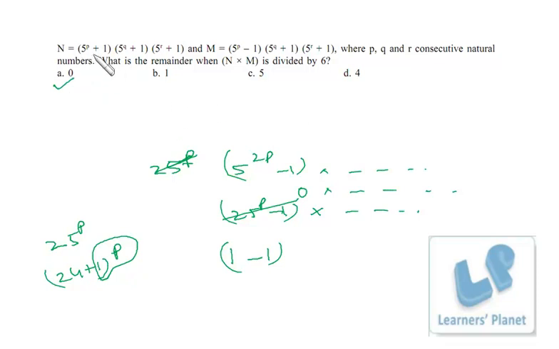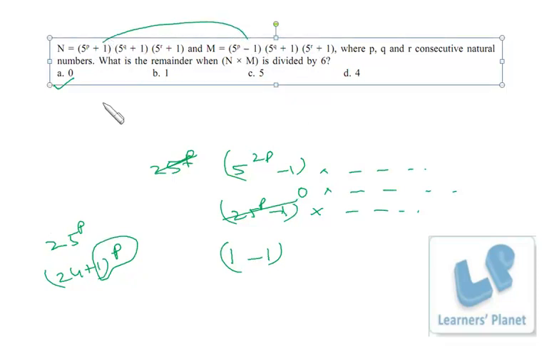I just explained 5 raised to P plus 1 into this, because you are multiplying both the terms, I am just combining these two. So 5 raised to P plus 1 into 5 raised to P minus 1 into the remaining numbers, right? So in this case it will be 5 raised to 2P minus 1, that is a plus b into a minus b format, so that's a squared minus b squared. So 5 raised to 2P can be written as 25 raised to P minus 1, right? So 25 raised to P, if it is divided by 6, the remainder is 1. So this 1 minus 1, the final remainder is 0. So if 0 is multiplied by any other remainder, the final remainder will be 0.